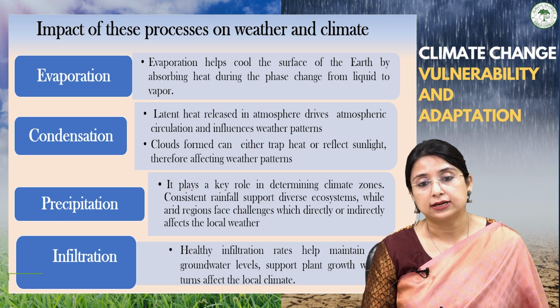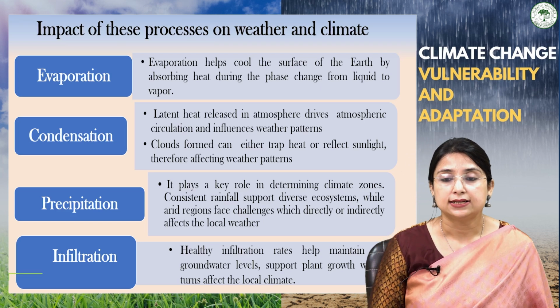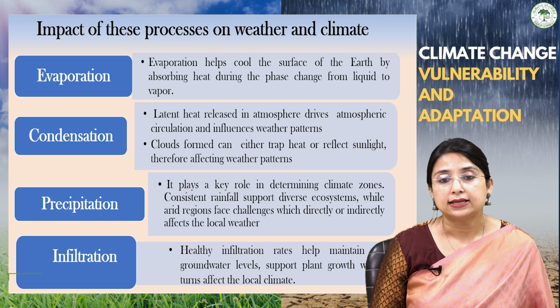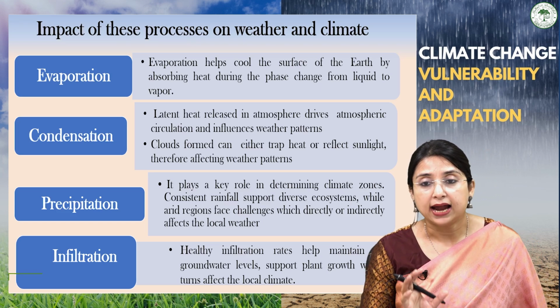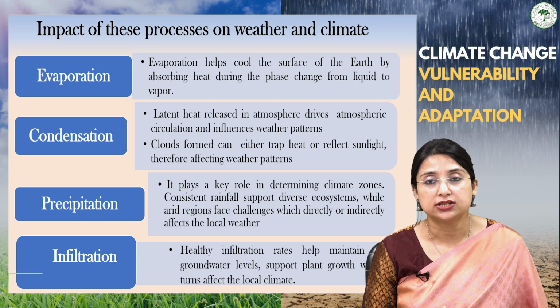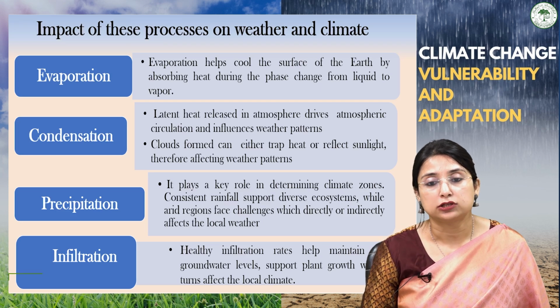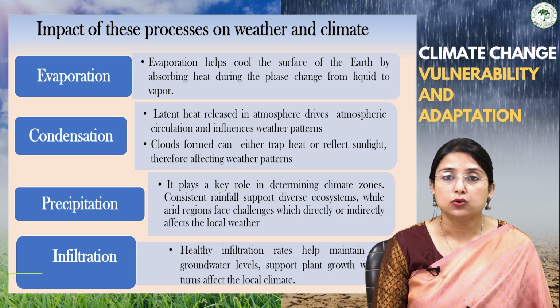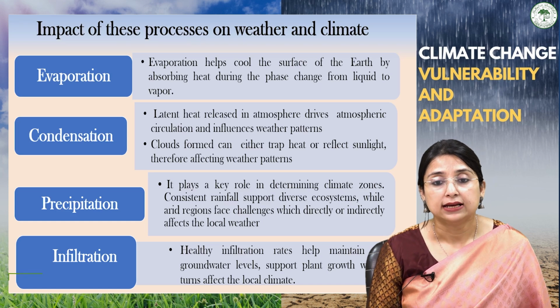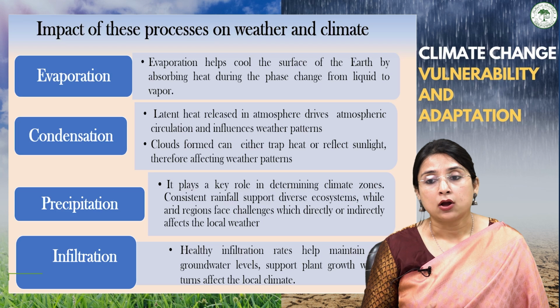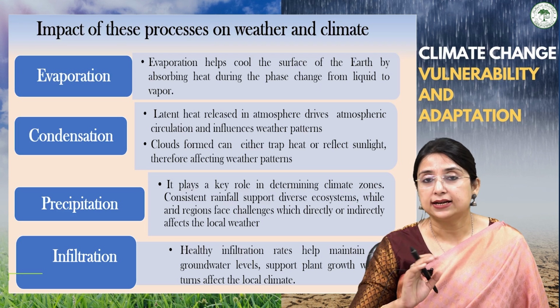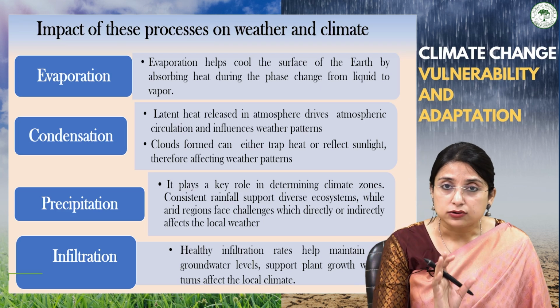Similarly, if we talk about condensation, during condensation latent heat is released in the atmosphere, and this latent heat of condensation drives various atmospheric circulations and also influences the weather patterns. The clouds formed can either trap heat or reflect light. During condensation, clouds, fog, or dew are formed.